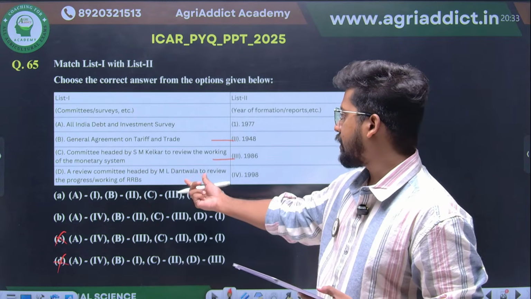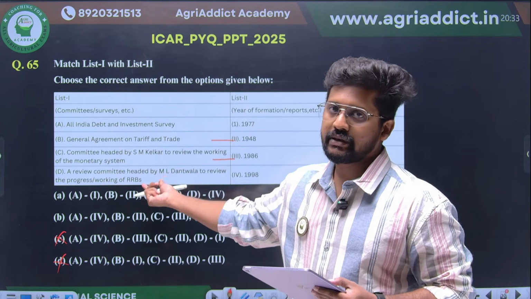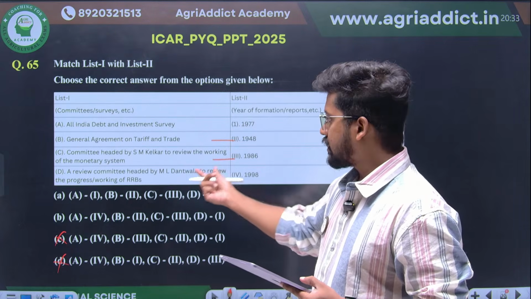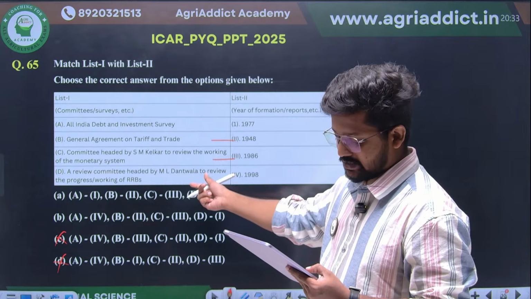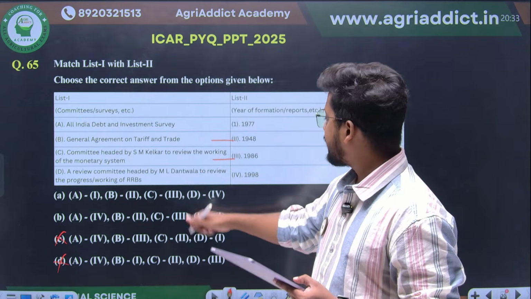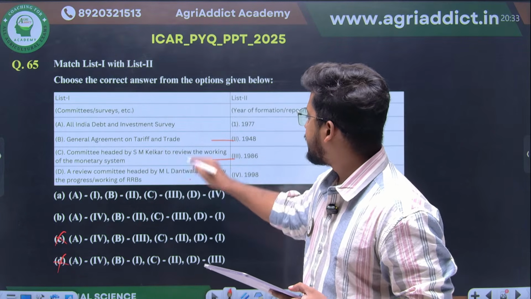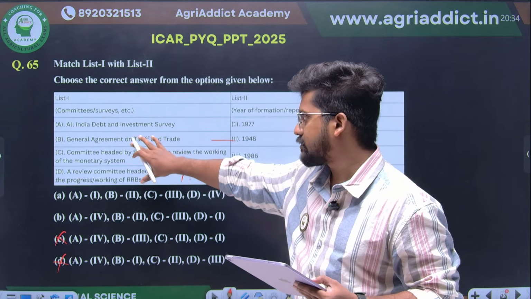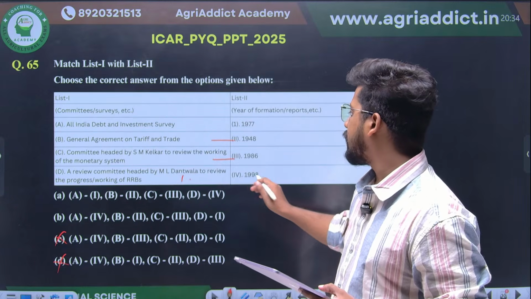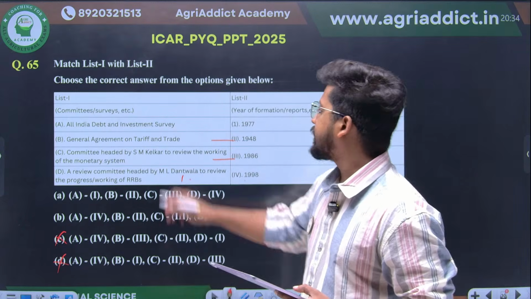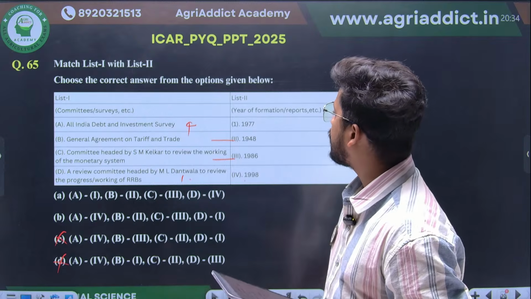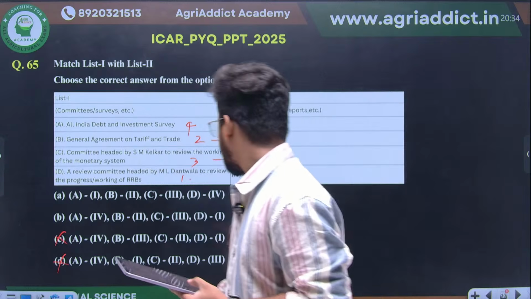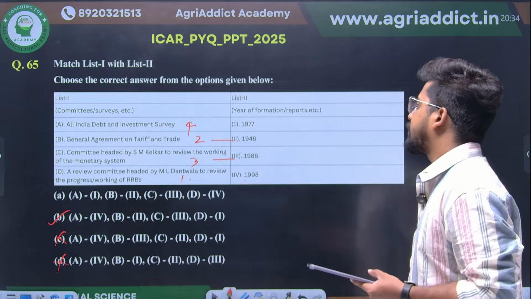Then the review committee headed by ML Dandwala. This is there in the RRB restructuring process, like the Khusro committee, Bandari committee, Dandwala committee. So this review committee was actually the final committee. This was, I think, in 1977. D is connected with 1. And if you know all these 3 things, because these 3 are there in the textbook, the All India Debt Survey Committee actually came very recently. This is in 1998, the fourth one. So therefore the answer will be 4, 2, 3 and 1. Option B will be your correct answer here. Okay, this is your correct answer.